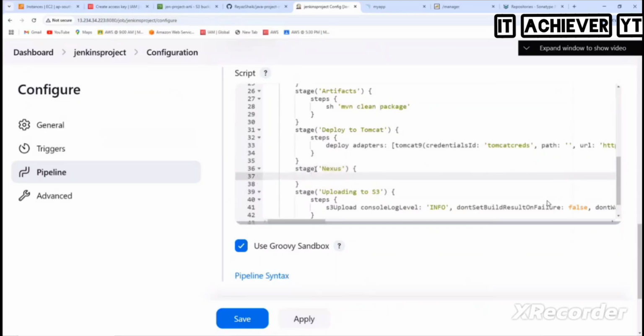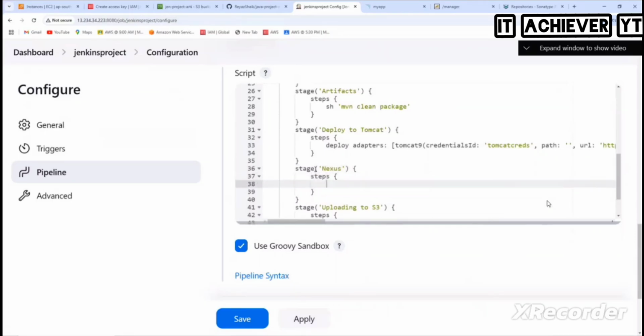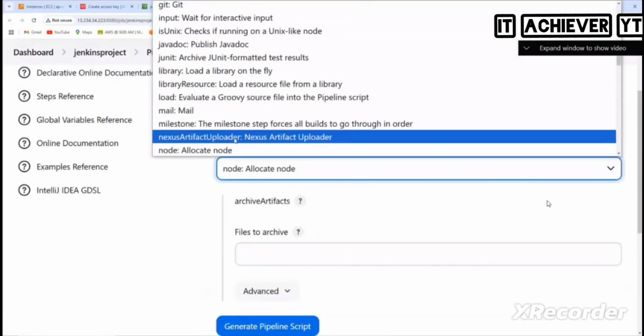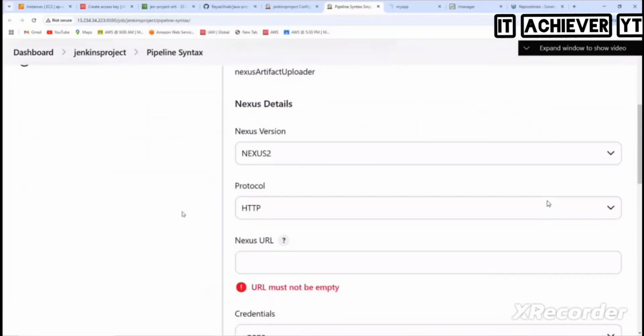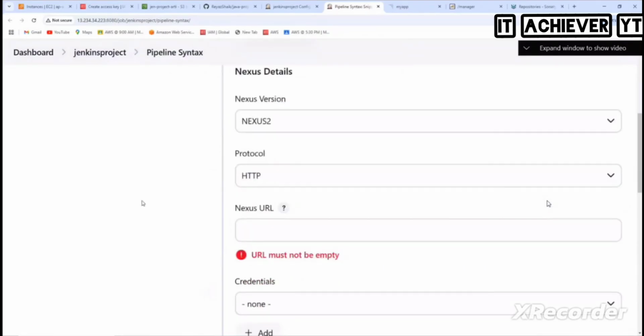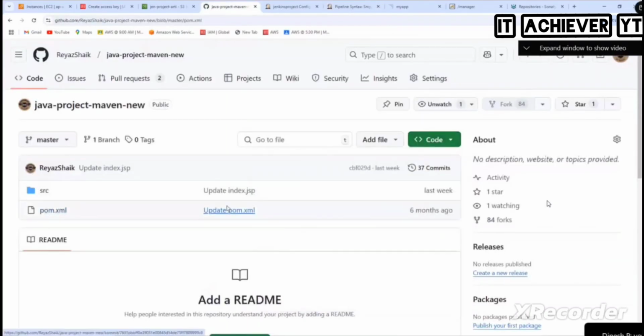And then steps. Do you have any script with us? No. So what I need to do? Pipeline script. And here, which one I need to select? Nexus. Guys, I think most of the problem is from here only. Whatever you have given in the POM file, you need to give the same information. If you have missed any information, you will get errors. So one by one, I'll open the POM file here. Do you see the POM file, mine? Keep this ready.